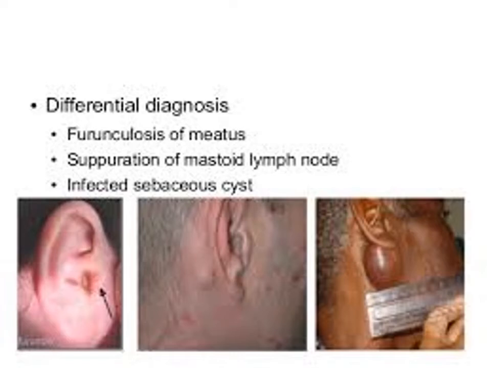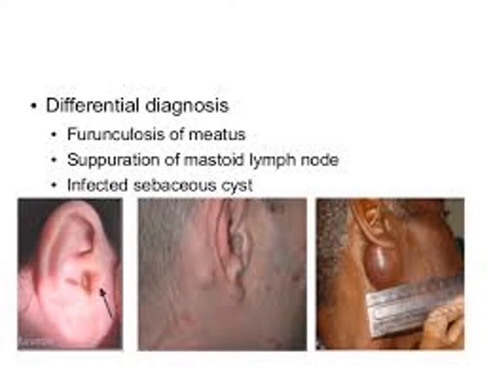And if you examine the tympanic membrane in furunculosis, meaning disease of the external auditory canal, there is an absolutely normal tympanic membrane, whereas you can elicit signs in mastoiditis.